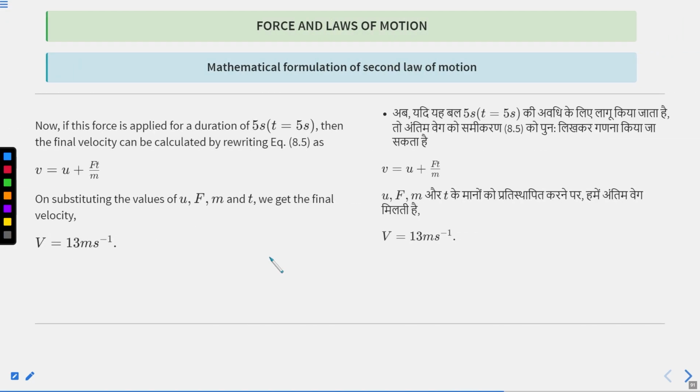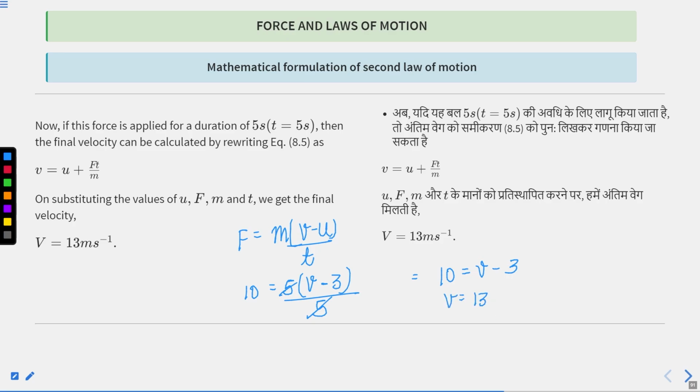If the time period changes, force is 10 Newton, mass is 5. We have to calculate the final velocity; initial velocity is 3, time is 5 seconds. The 5 and 5 cancel. So 10 is equal to v minus 3, or v is equal to 10 plus 3, which is 13 meters per second.